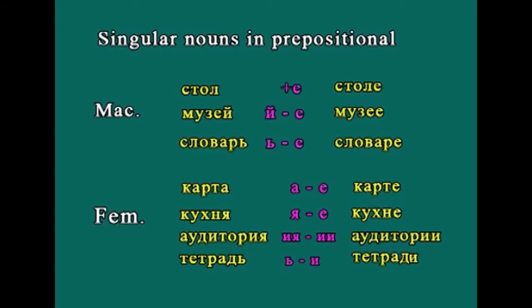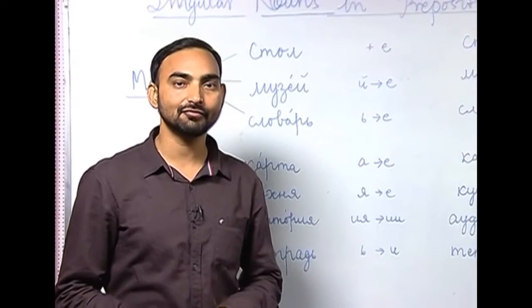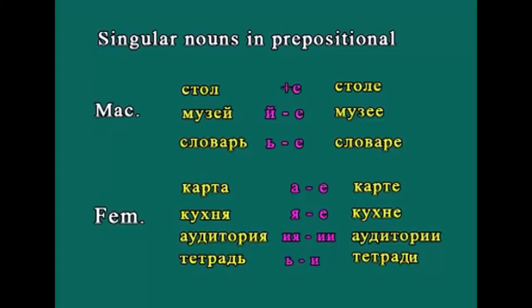I have written here the masculine noun стол. So, what happens when стол is used after the preposition в or на? We add е after стол. So, it becomes на столе or в столе. That we will do later on.